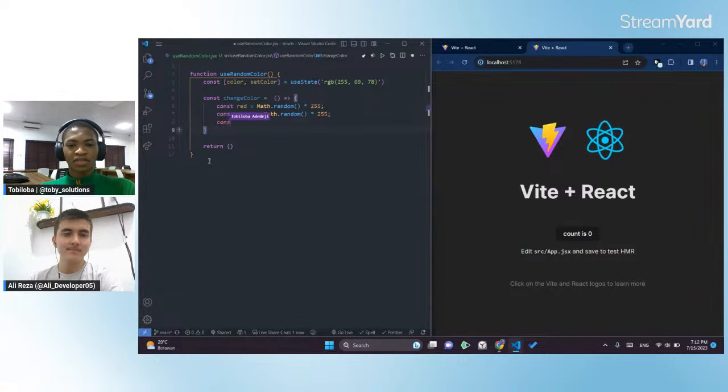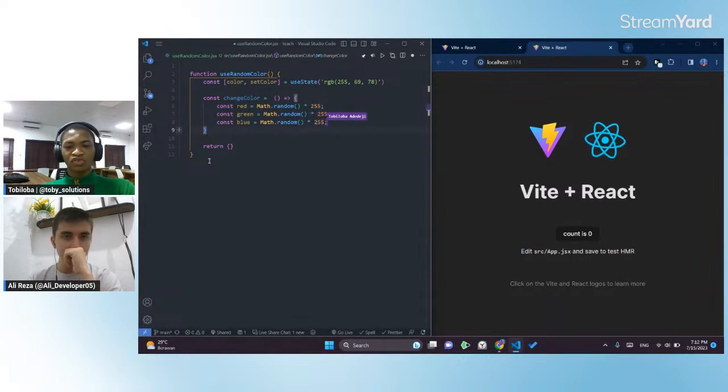I'm going to come here and create my blue. So my blue is right here. I'm going to do Math.random times 255. From here, now I will do a simple thing that will set my function. So let me use Math.floor to wrap each one of them. Sorry, Math.floor.